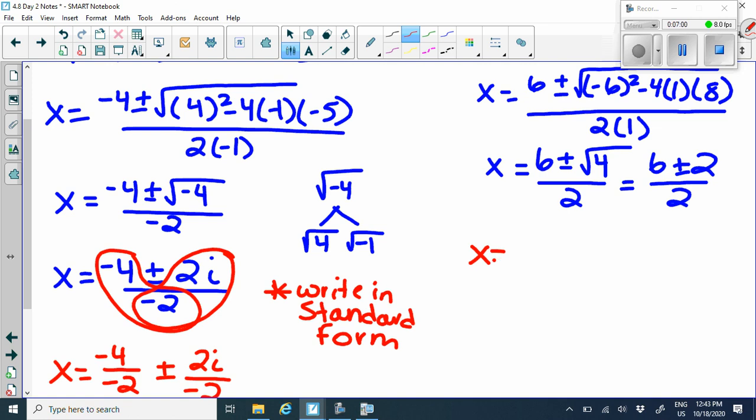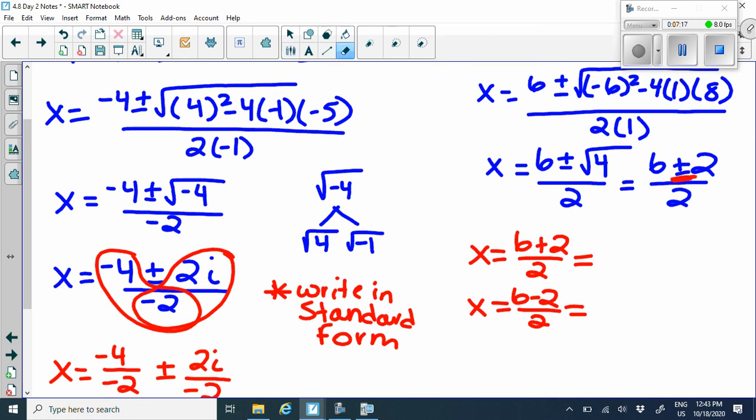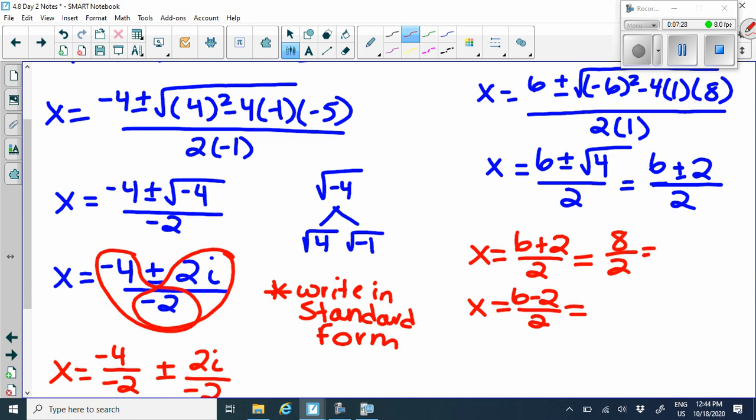So here, I have my 6 plus 2 over 2, and then my other solution is going to be 6 minus 2 over 2. Now you might be wondering, where did that plus and minus go? Remember, we have our plus minus in between the 6 and the 2 here. So don't forget, that does represent we have 2 solutions. On the first one, we do 6 plus 2, that gives us 8 over 2, which gives us 4. The other one, we do 6 minus 2, that gives us 4 divided by 2, which gives us 2. So we do get 2 real solutions, and those 2 real solutions are 4 and 2.